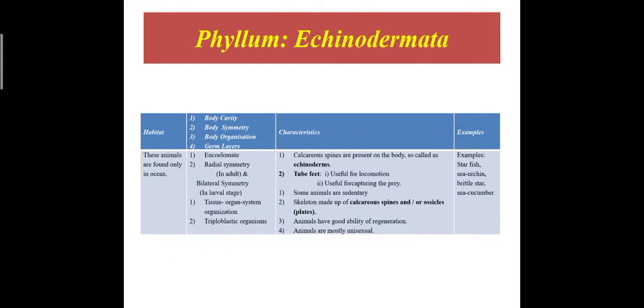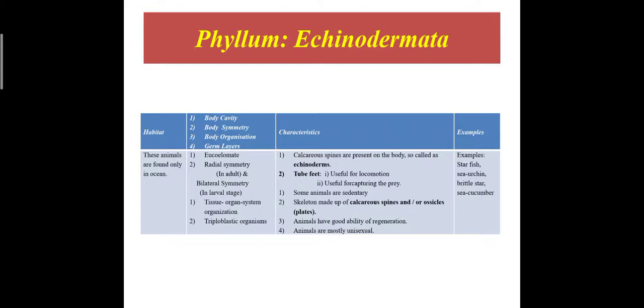Characteristic: the body is made up of calcareous spines, therefore they are called Echinodermata. Tube feet are useful for locomotion, and also for capturing the prey.